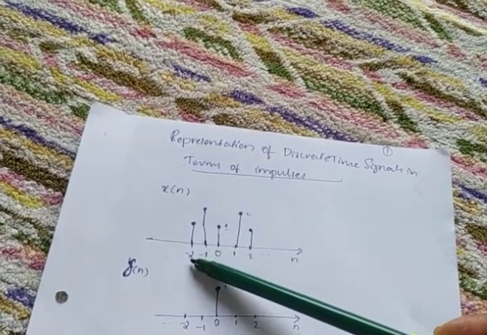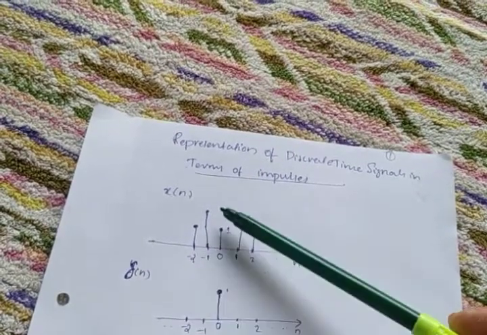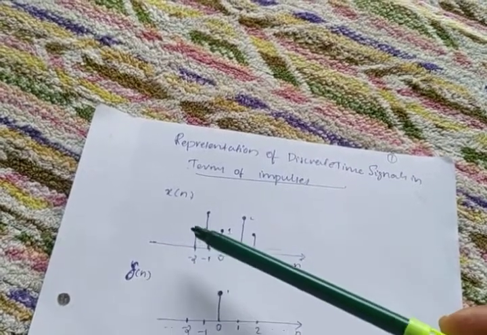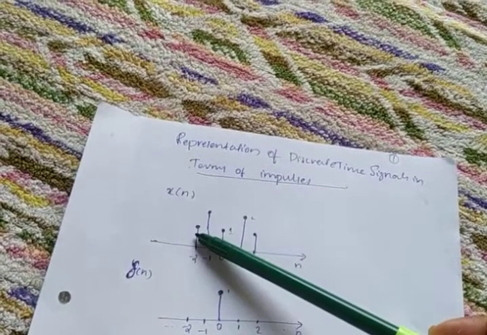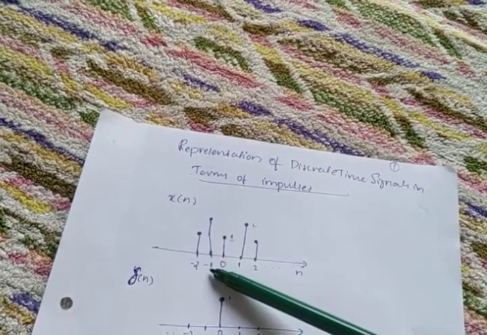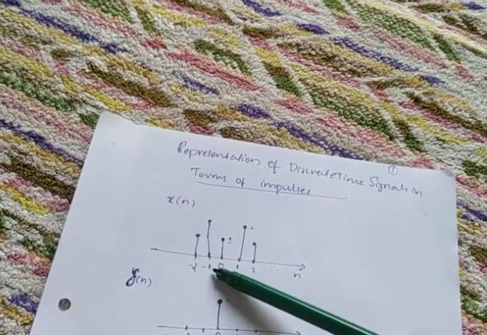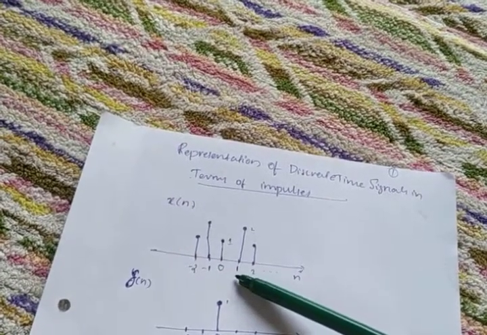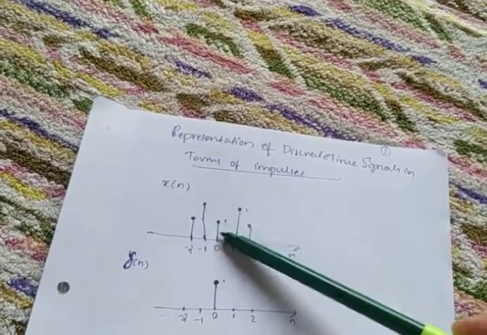That means at 2 it has a value, and at -1 it has another value. In between -2 and -1, there is no value. Exactly at the -2 point, the signal has a value. So it is discretized at a particular time. Another time is -1, then the zeroth time, the zeroth position. You can call it position also: first position, second position, like that. So the signal is discretized, but there is an amplitude.